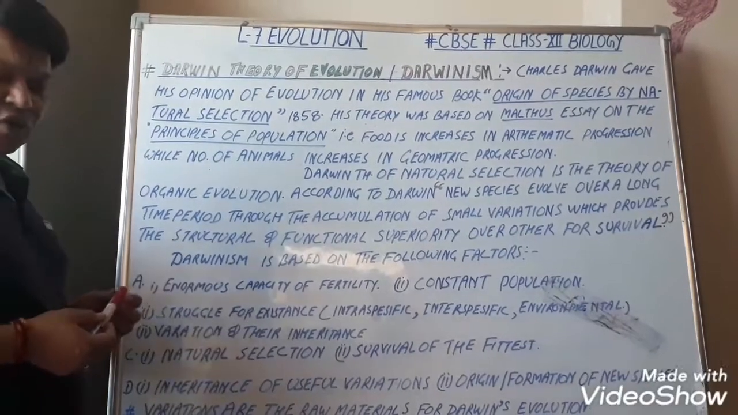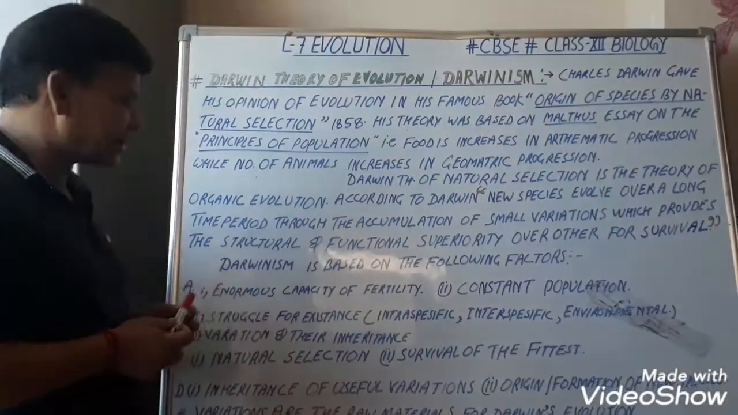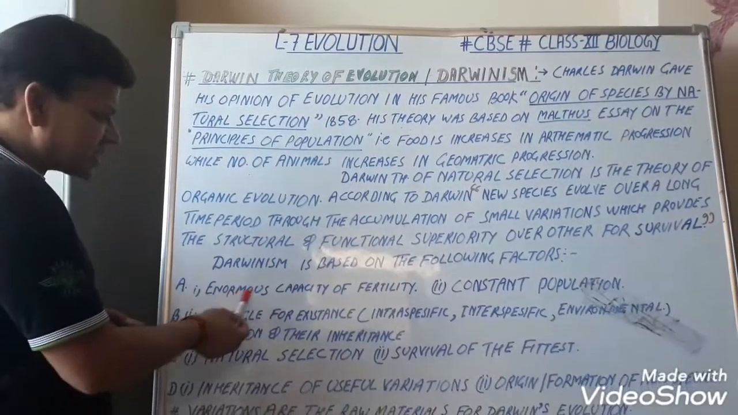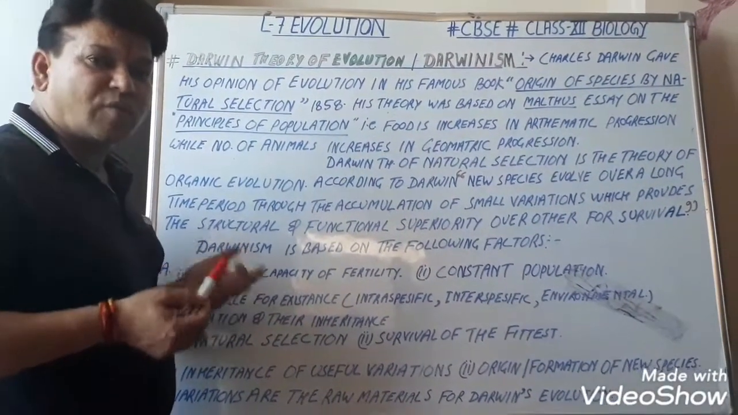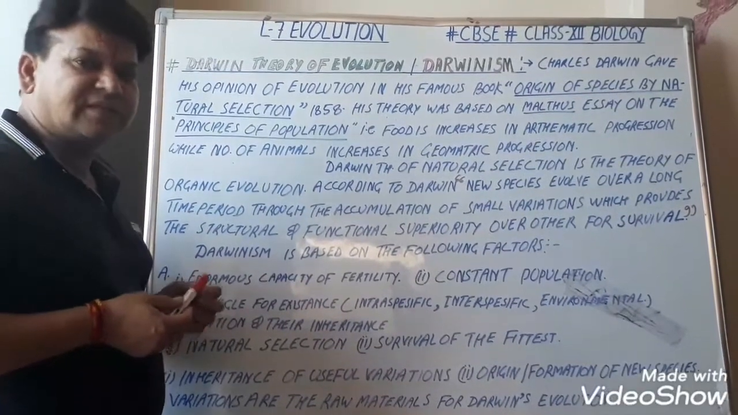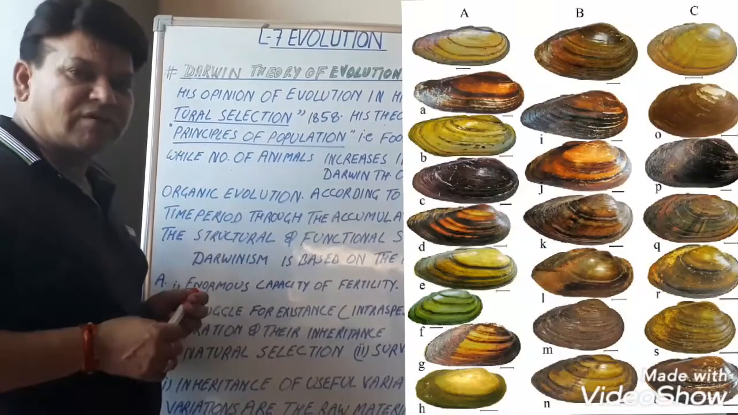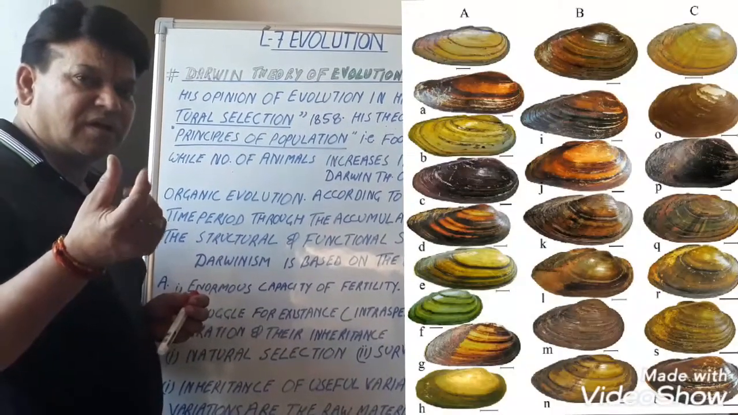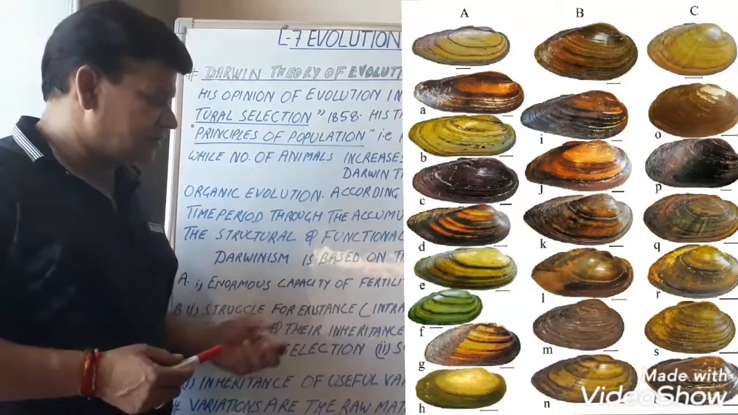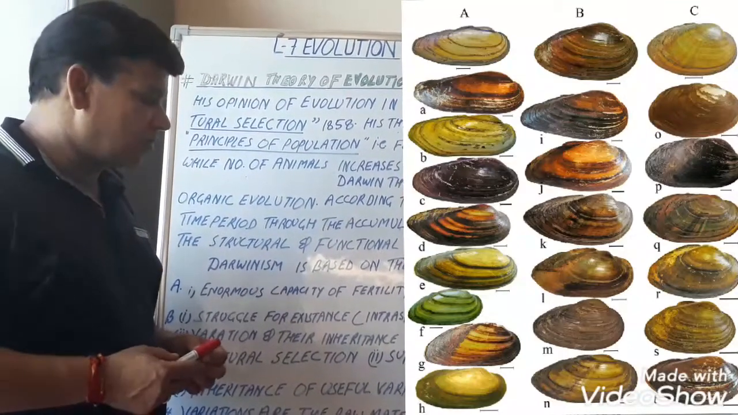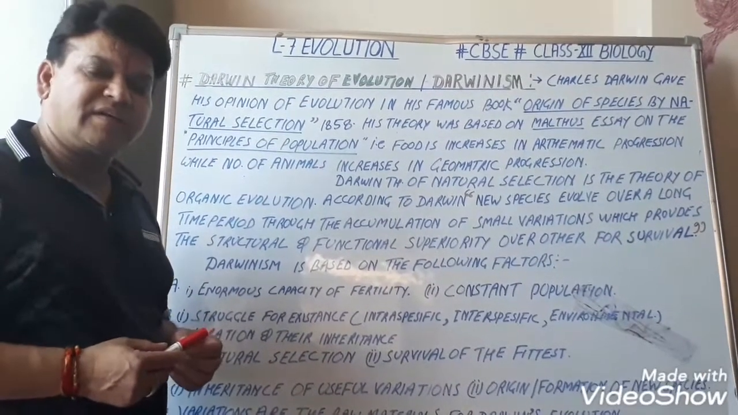Darwin's theory is based on the following facts. Now go through these facts in detail. Number one, enormous capacity of fertility. Each and every organism has the enormous power of reproduction. That is, they can reproduce more and more. For example, a very small unio can multiply very rapidly and form thousands and millions of animals within 1 or 2 years.